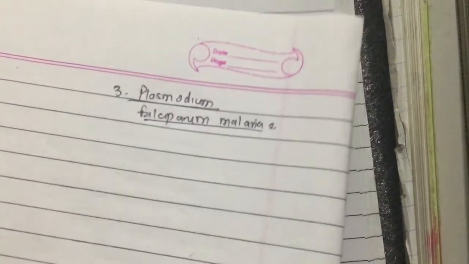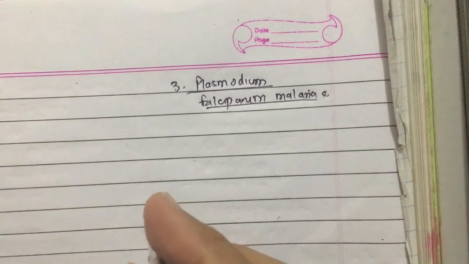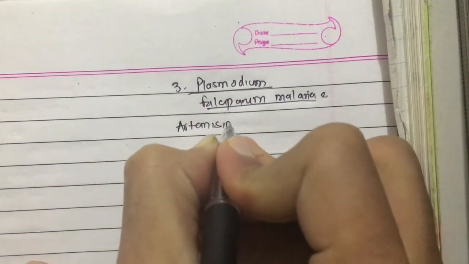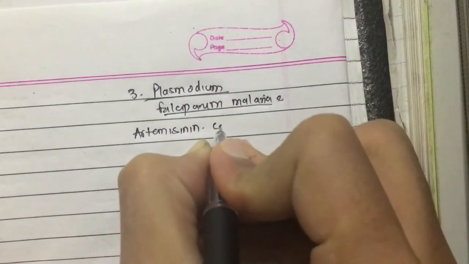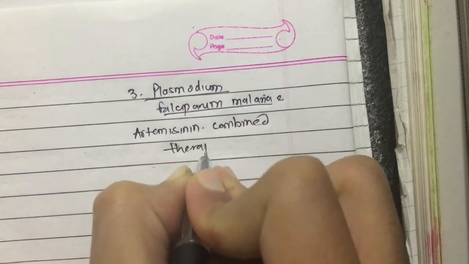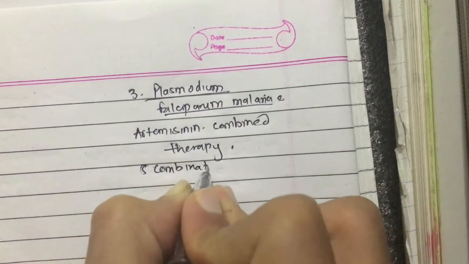But if it is resistant to chloroquine, then for Plasmodium falciparum we have 5 combinations of artemisinin combined therapy which we can use.